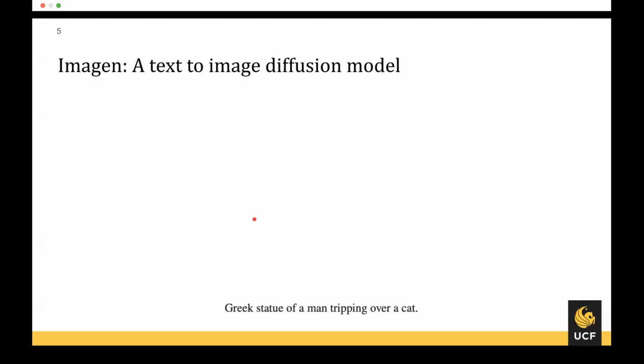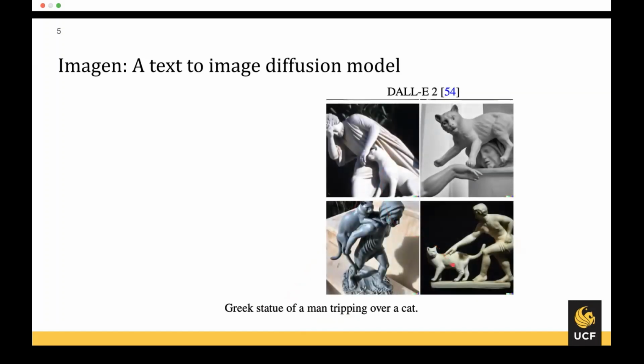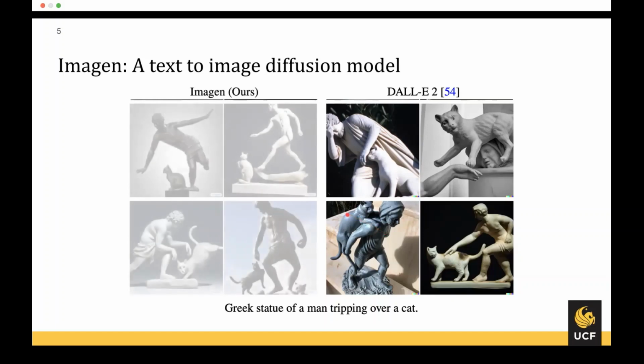When we look at previous work, especially DALL-E 2, we see how it fails in some cases. One example is asking the model to generate a Greek statue of a man tripping over a cat, and DALL-E 2 generates some images where the man is patting the cat or the cat is on the back of someone.